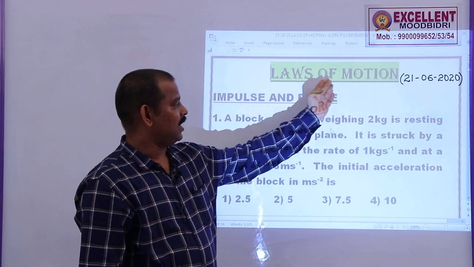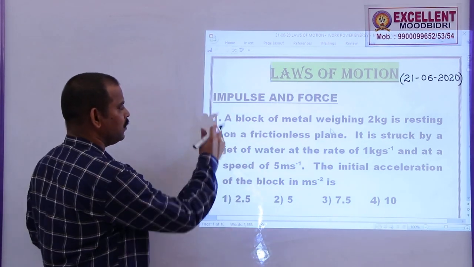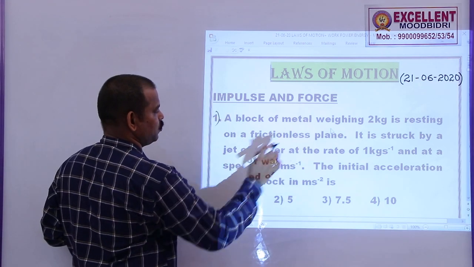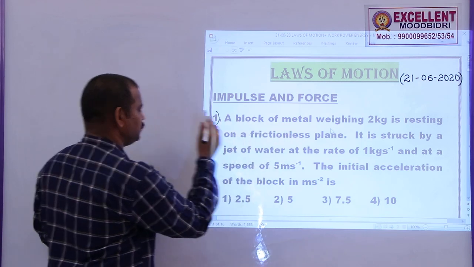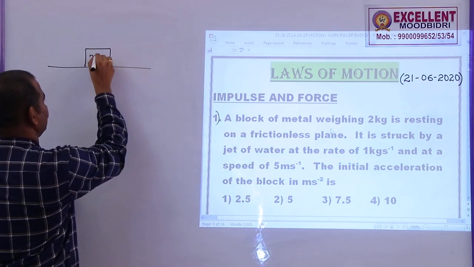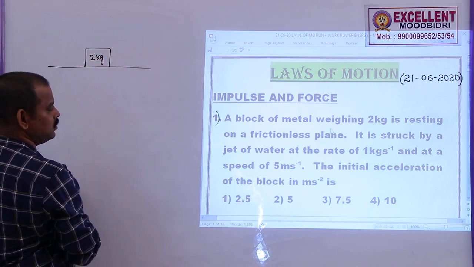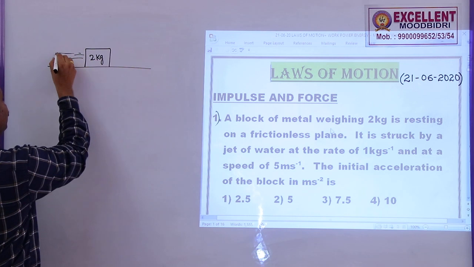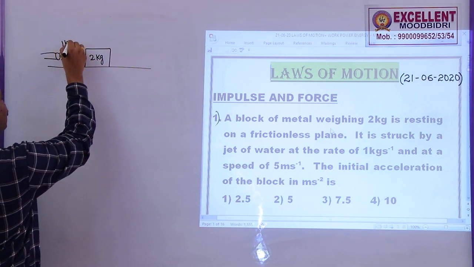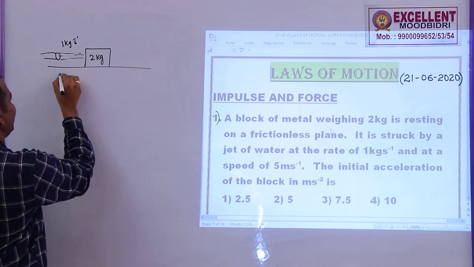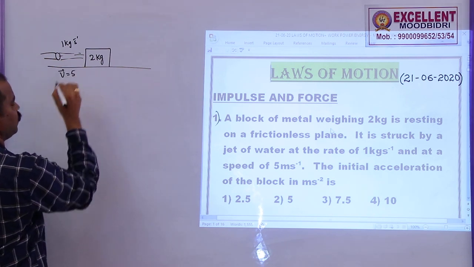Today's topic is laws of motion in this impulse and force. You see this problem number 1: a block of metal weighing 2 kg resting on a frictionless plane. So, this is a block, the mass is 2 kg. It is struck by a jet of water at the rate of 1 kg per second, and at a speed of v bar equal to 5 meter per second.